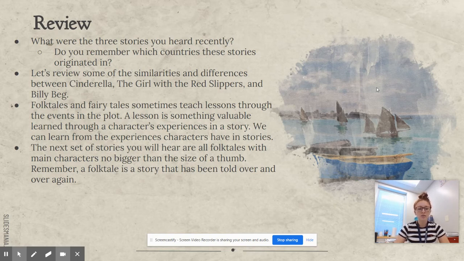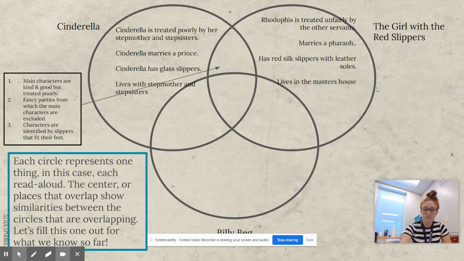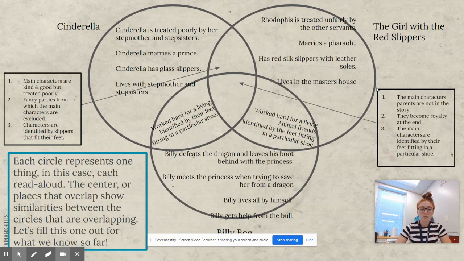Okay, let's review some of the similarities and differences between Cinderella, The Girl with the Red Slippers, and Billy Beg. Remember that each circle represents one thing. In this case, each circle represents a read aloud. The center, or places that overlap, show similarities between the circles that are overlapping.